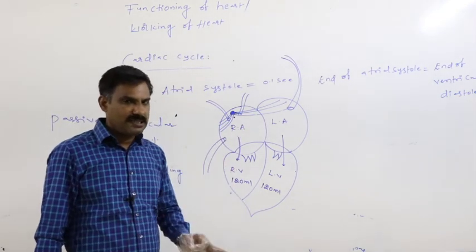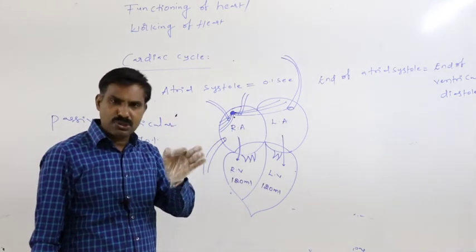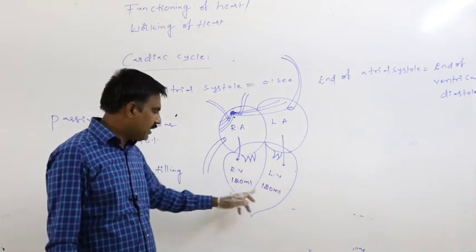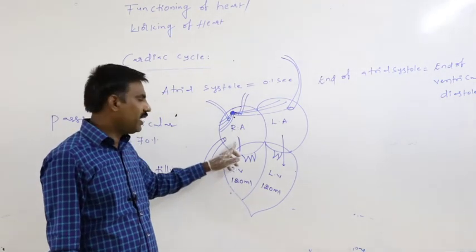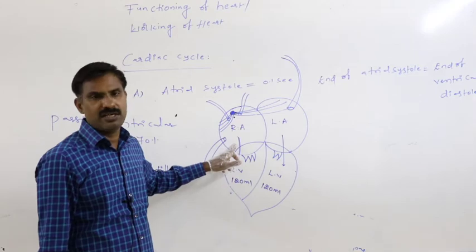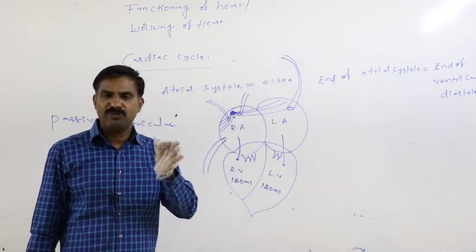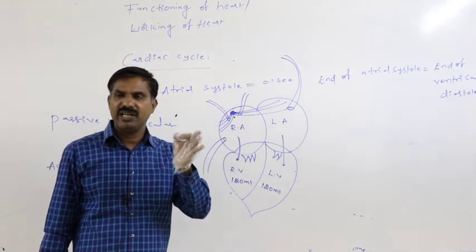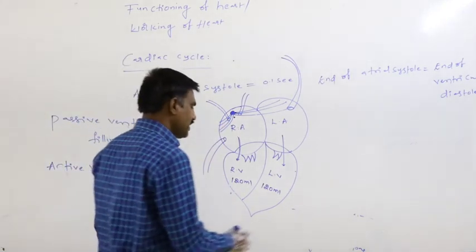So the point is that at the end of ventricular diastole, at the end of ventricular relaxation or at the end of atrial contraction, the volume of blood present in each ventricle is 120 ml.